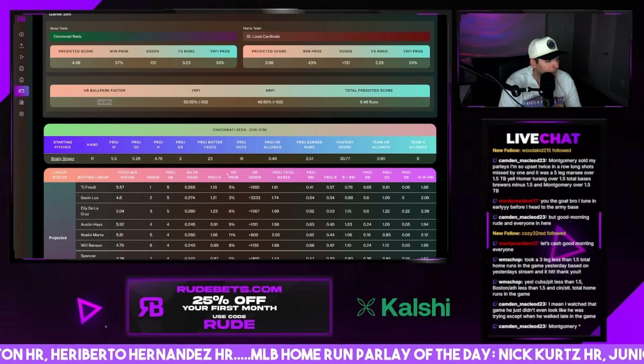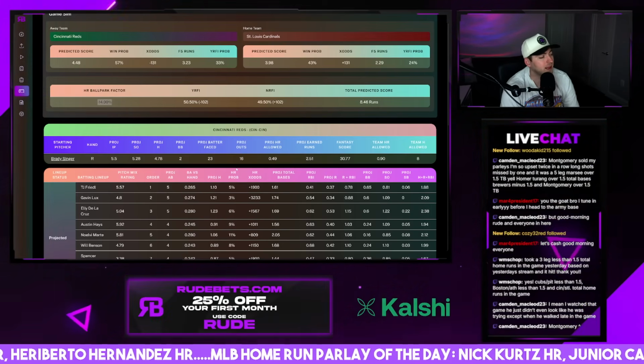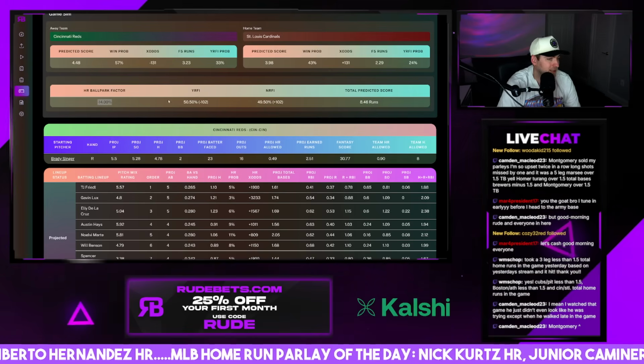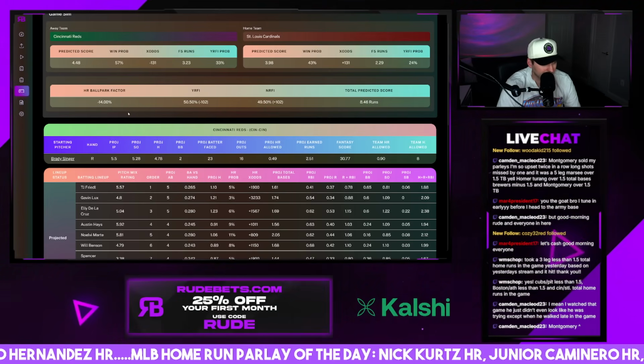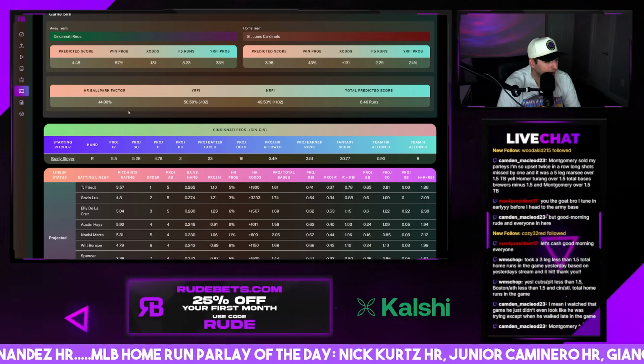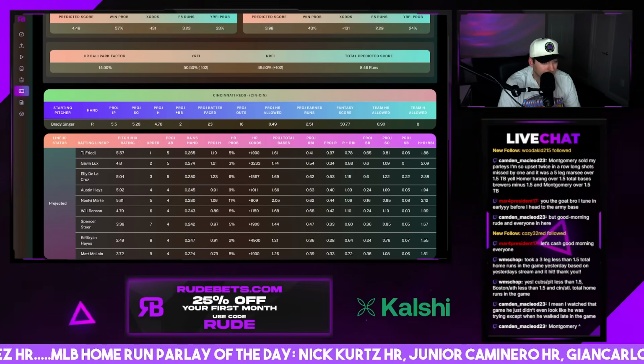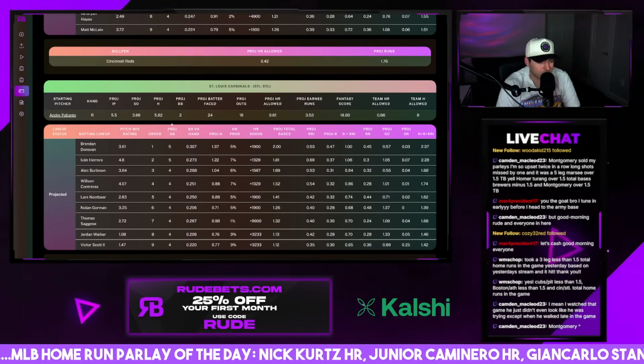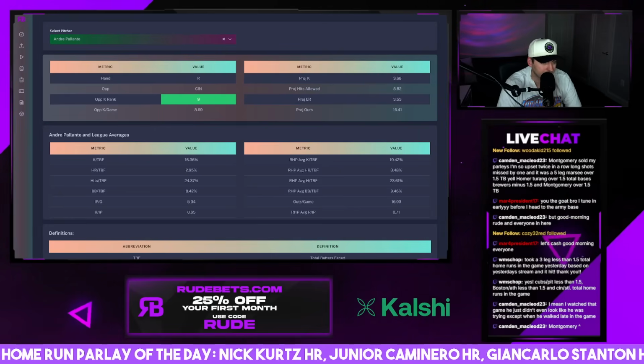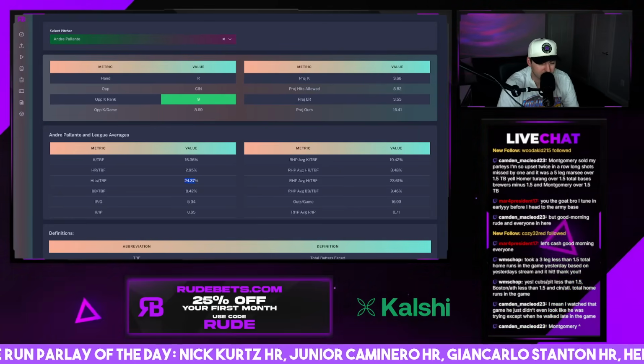Man, this is another rough game for home runs. Possibly another under home runs, whatever line thing, 1.5 play here. Pallante, let's see where he struggles. Hits. He gives up hits.